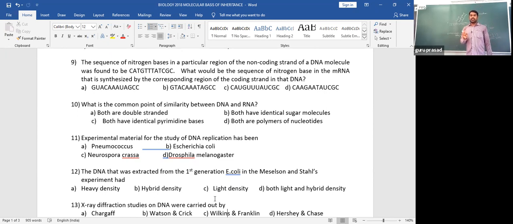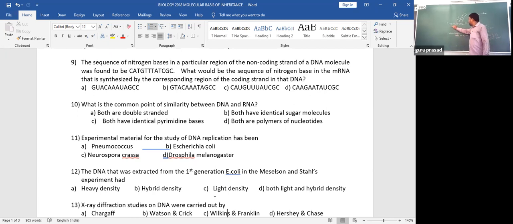Naturally, such a thing won't happen, that mRNA is synthesized on the strand opposite to the template, that is, the coding strand. Just to make you examine your preparation, your thinking, your knowledge, this question has been given.